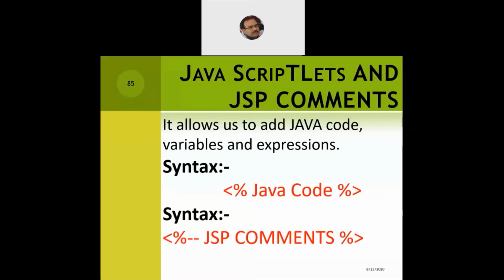So I write the JSP comment, the code is right there, followed by the closing symbol, the percentage as well as the closing angular bracket. We only need to remember that two successive hyphens are required just before the line of code which we want to be ignored by the interpreter. That's how we write the JSP comments.